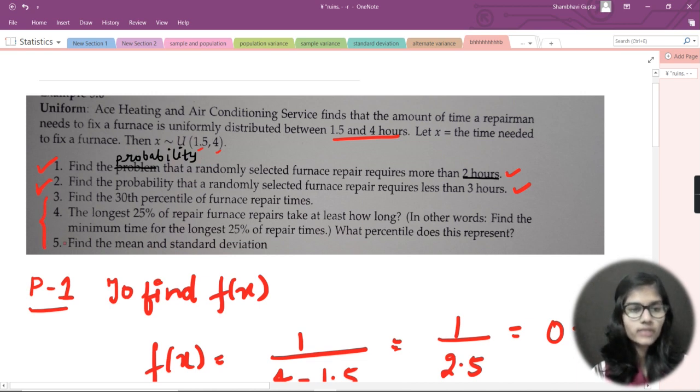All three questions you need to try on your own, and in the next video I will let you know the final answers and the final explanation, that is, how we are going to solve these three questions. Okay, so for today we have just discussed these two parts. In the next video, we'll be discussing these three parts.